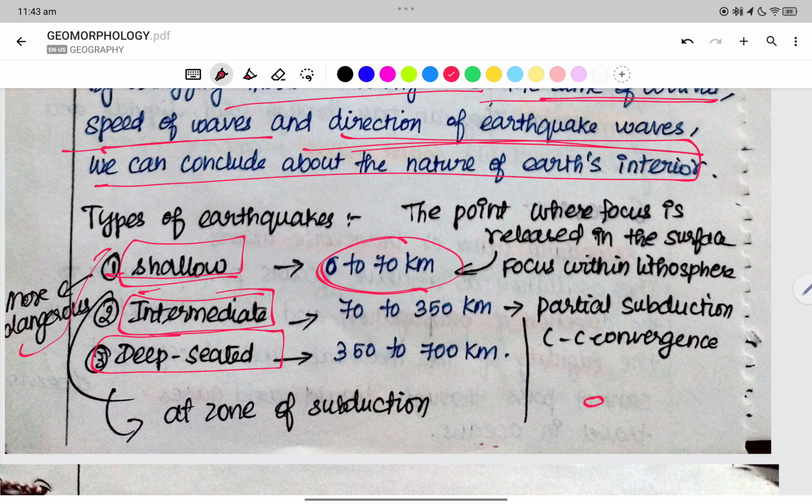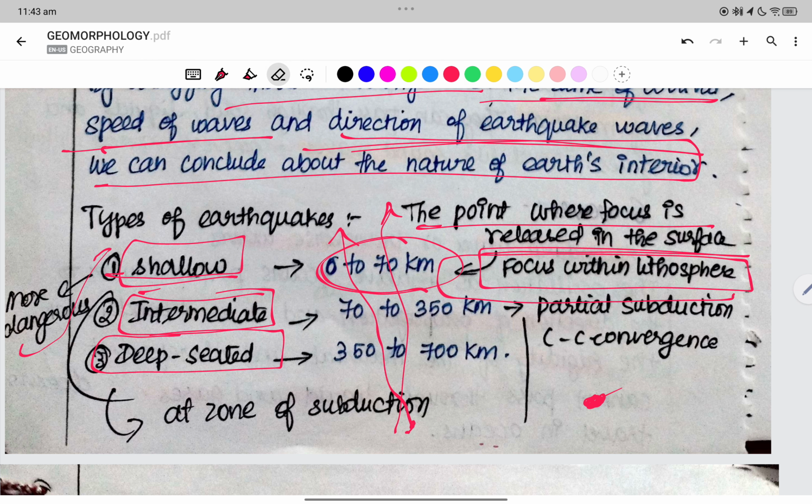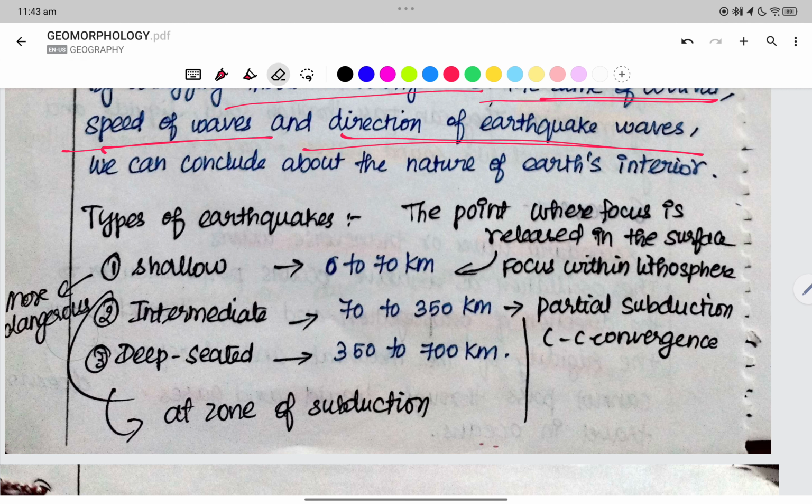When it is a shallow earthquake, it is nearer to the surface. The point where the focus is released is near the surface, and the focus is within the lithosphere. When it is intermediate, the waves as they travel become less powerful. So the shallow earthquake waves are more dangerous because they are nearby. The release of the energy is nearby the surface.